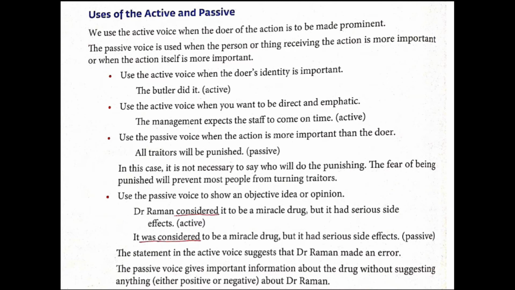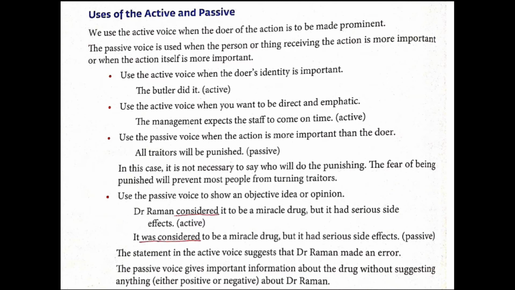Okay. So the next rule, use the passive voice to show an objective idea or opinion. So when you want to show an objective idea or opinion, you have to use passive voice. For example, Dr. Raman considered it to be a miracle drug, but it had serious side effects. So this particular sentence is what? An active voice. Why? Because the doer is important. Who is giving the opinion? Dr. Raman is giving. And what is the verb? Considered is the verb. Now, what will be the answer? It was considered to be a miracle drug, but it had serious side effects.